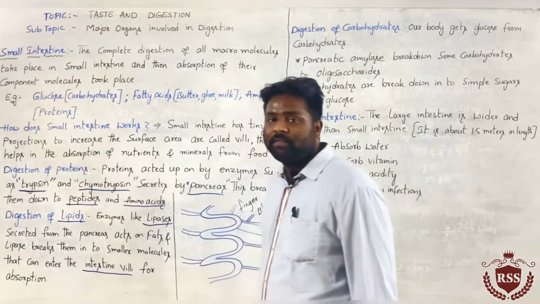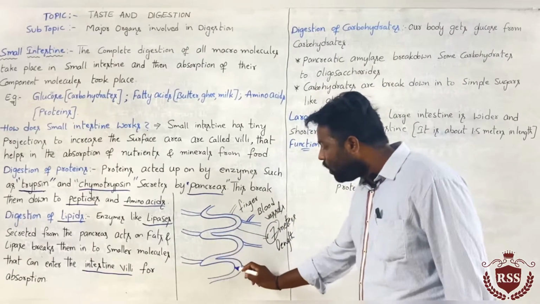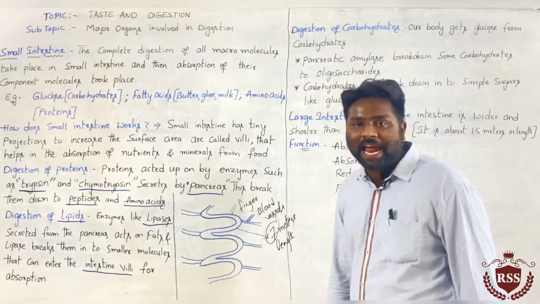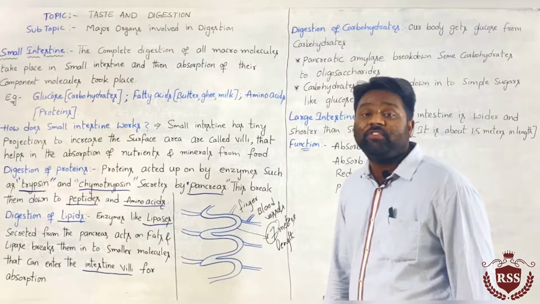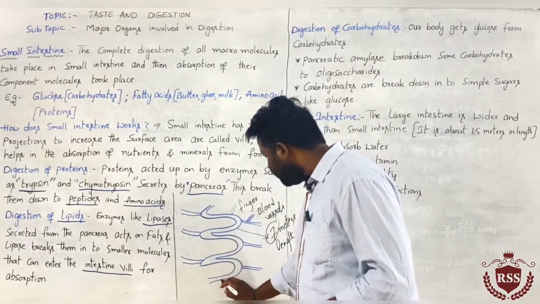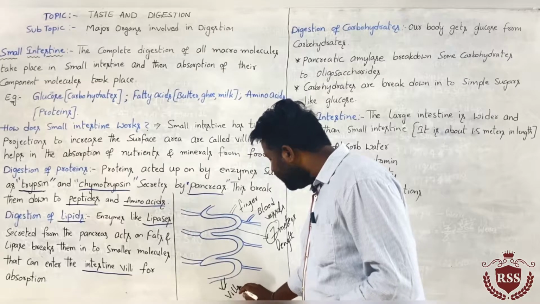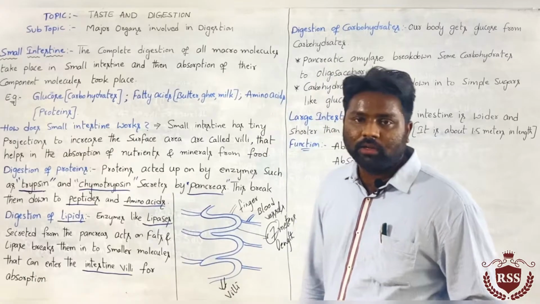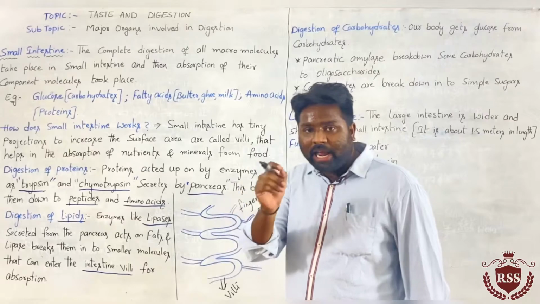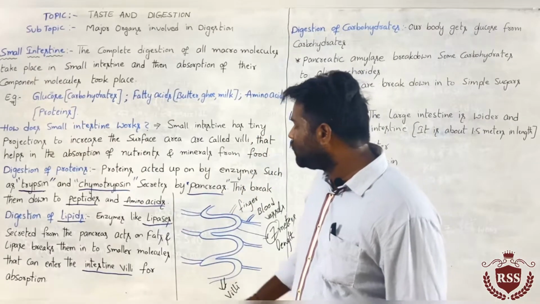See here, these finger-like projections of the small intestine are called villi. Children, villi means the finger-like projections.